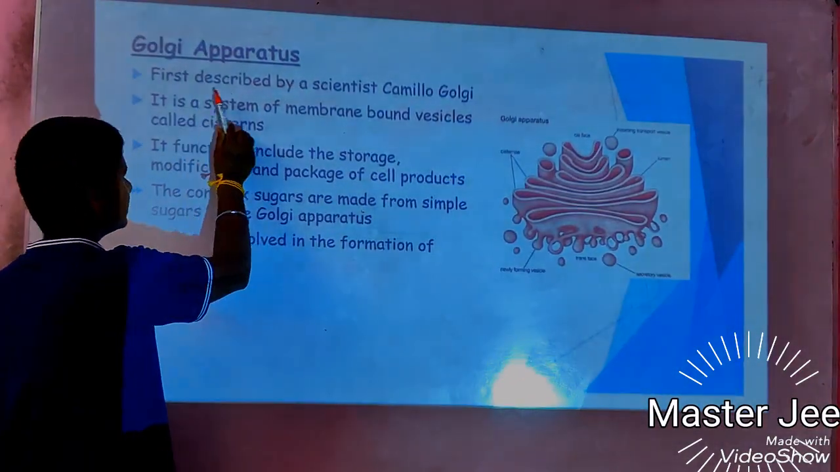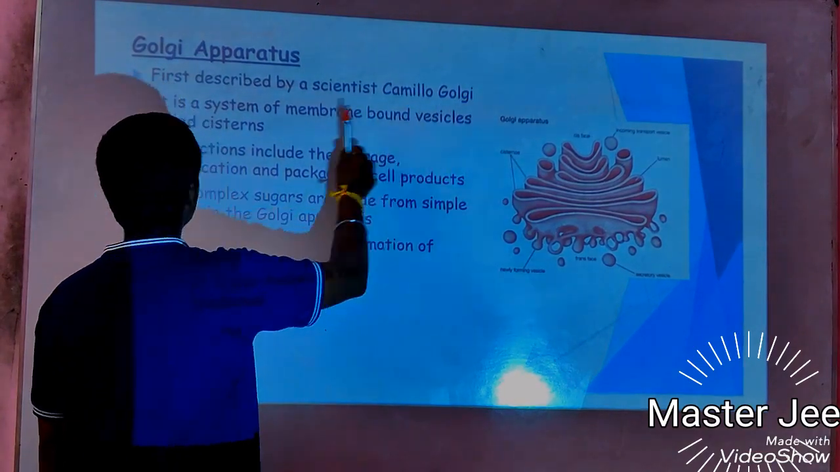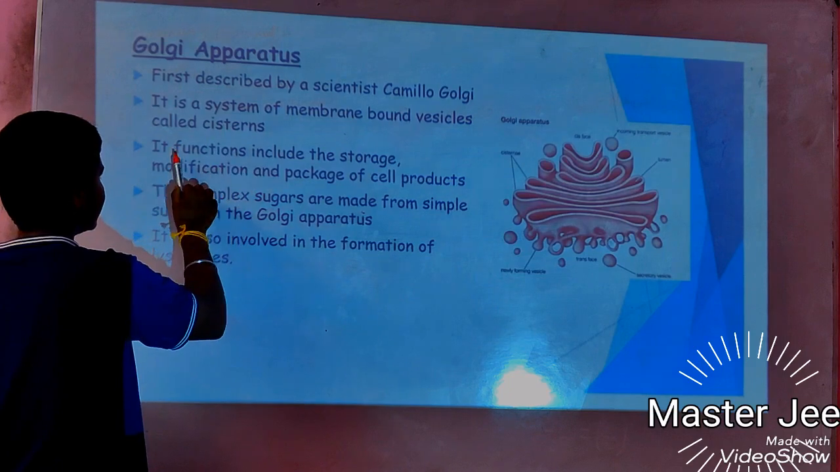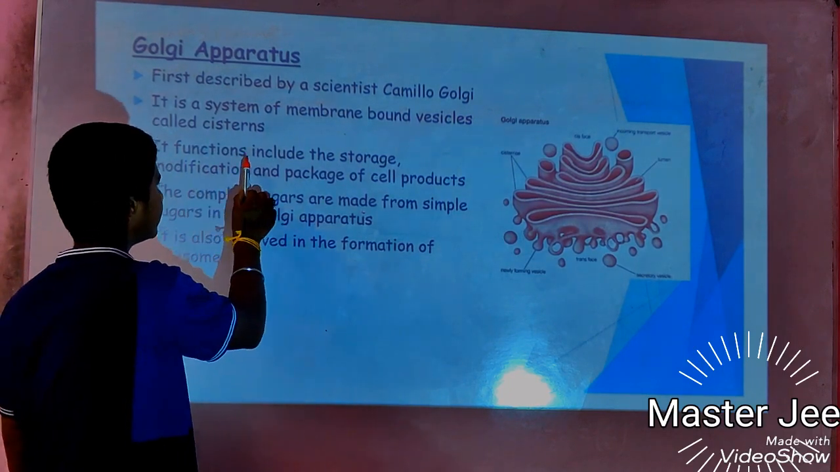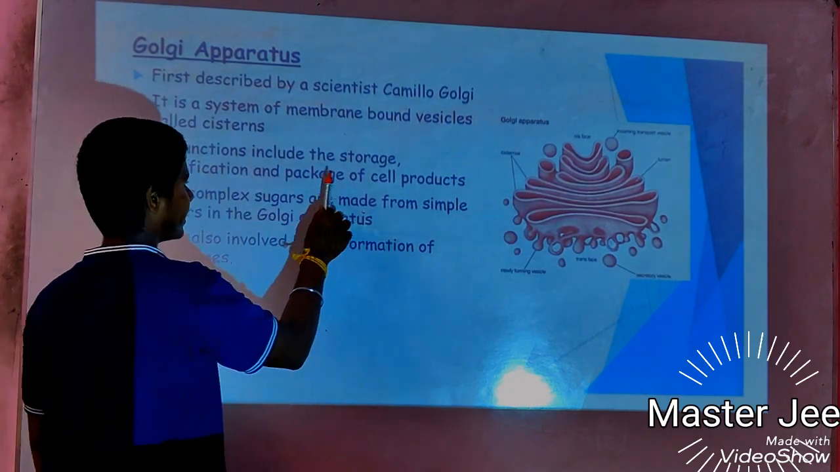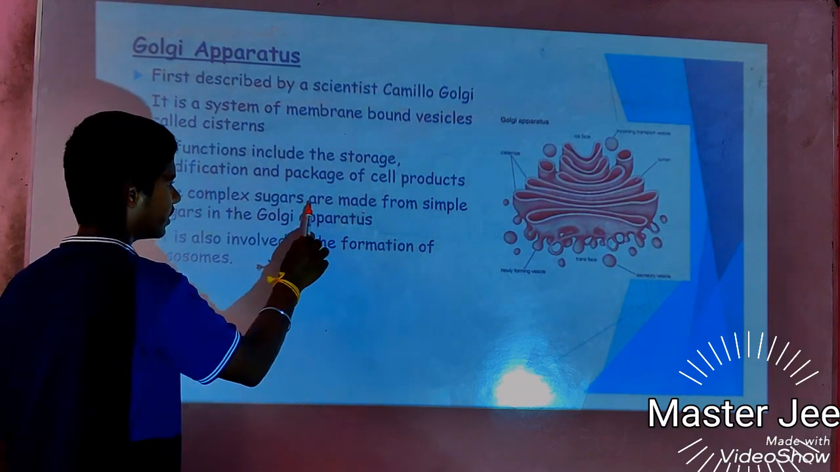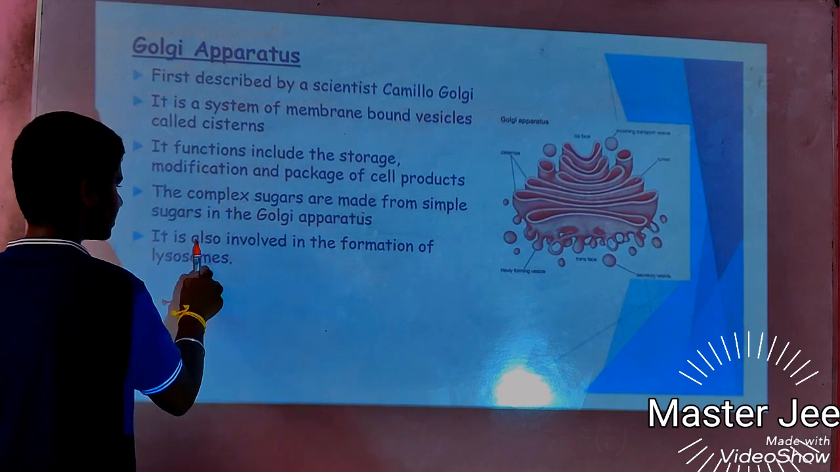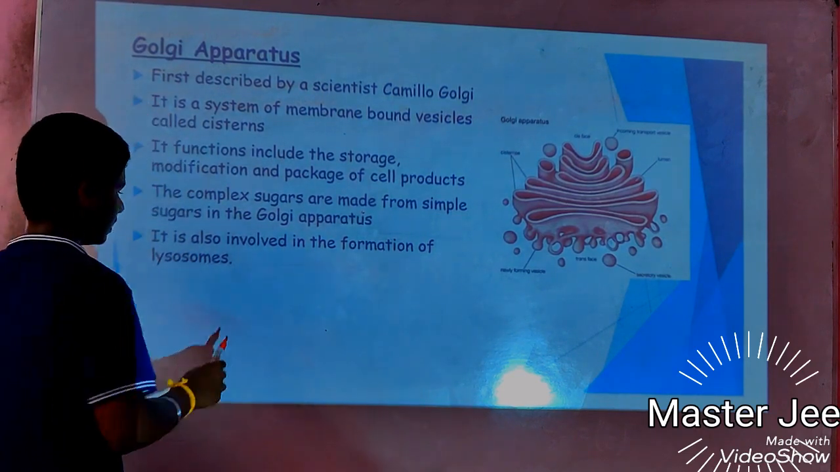Golgi apparatus. First described by a scientist called Camillo Golgi. It is a system of membrane-bound vessels called cisternae. Its functions include the storage, modification, and packaging of cell products. Complex sugars are made from simple sugars in the Golgi apparatus. It is also involved in the formation of lysosomes.